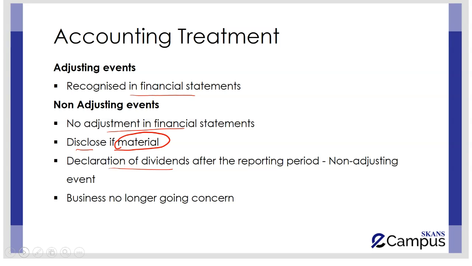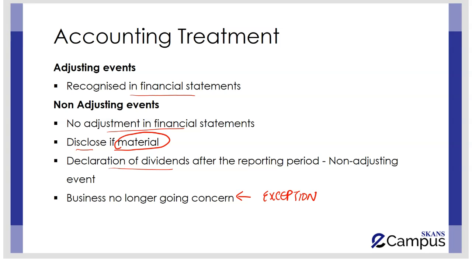The only exception to this rule, or where non-adjusting events are taken into account at the previous reporting date, are where the business no longer remains a going concern. So this rule over here is an exception of non-adjusting events.